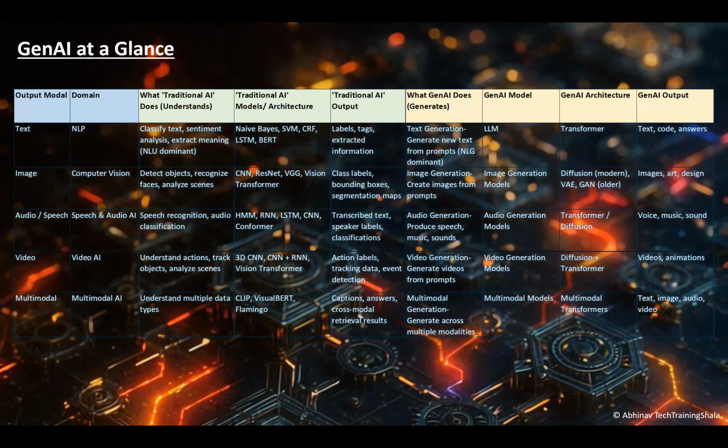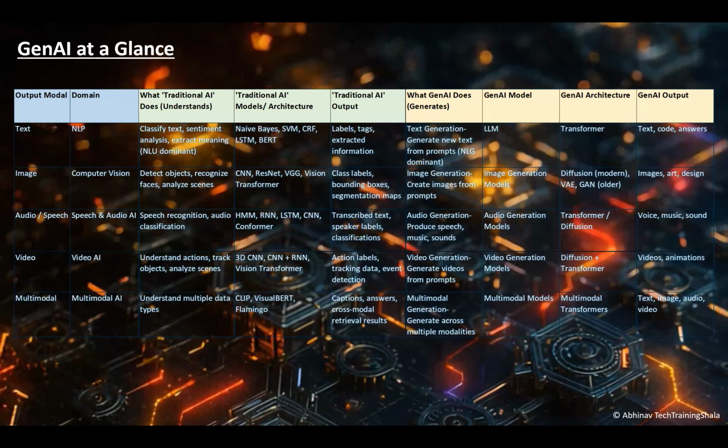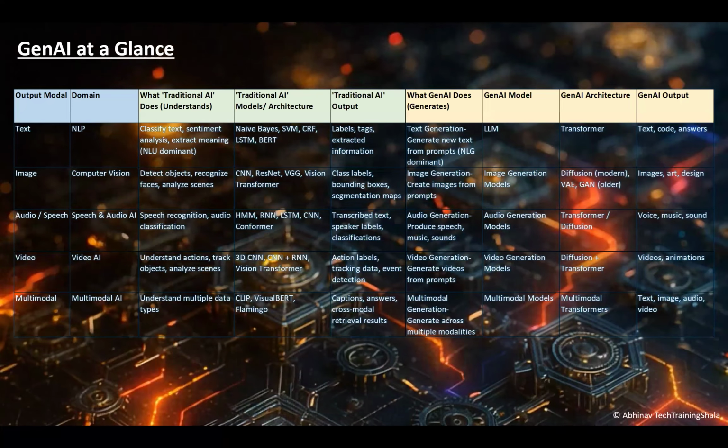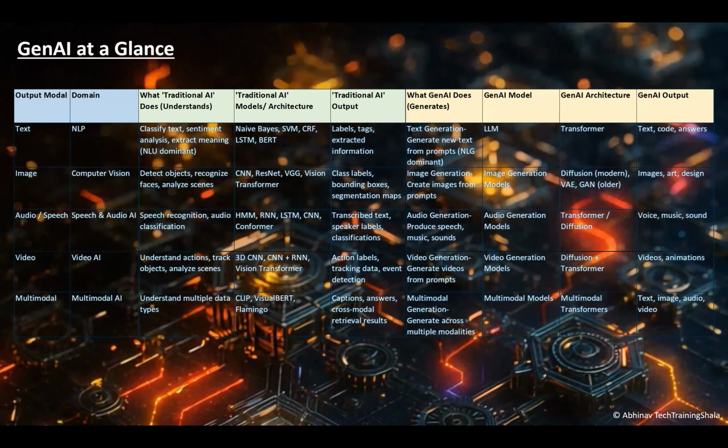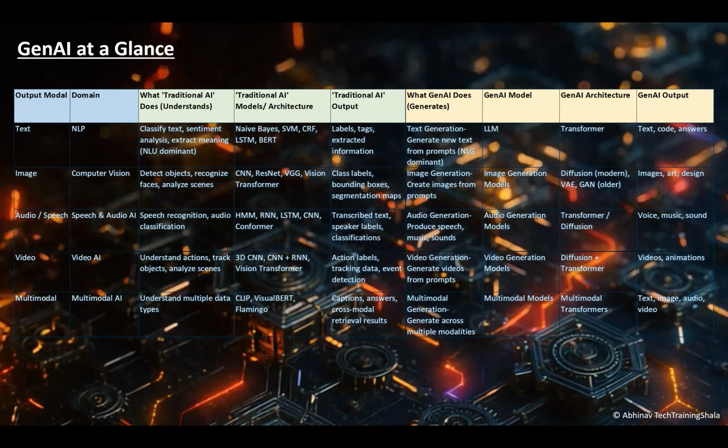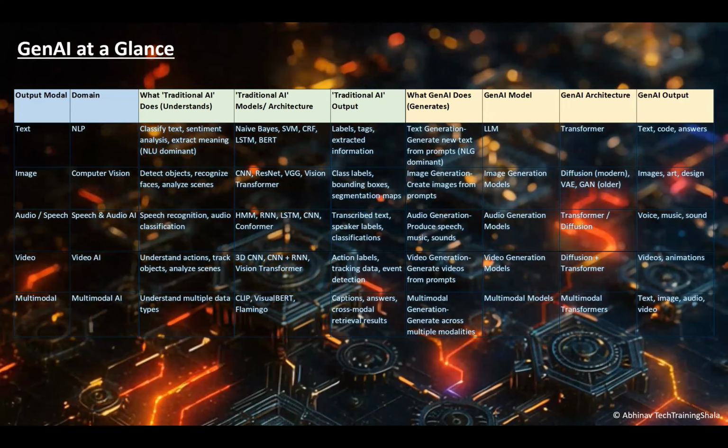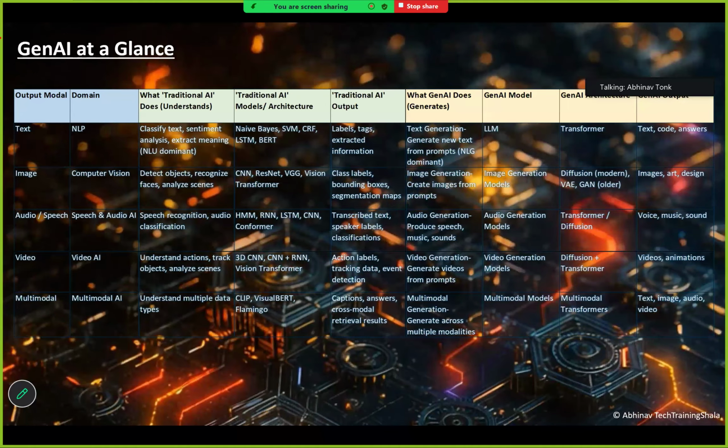So this is an important slide. Now, how we basically proceed is that we decide our generative AI track or generative AI domain based on the output modality, the output it generates.